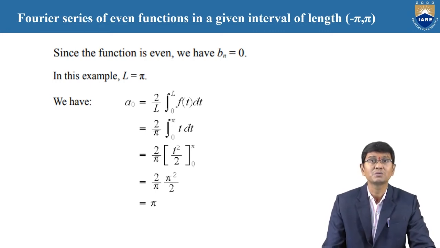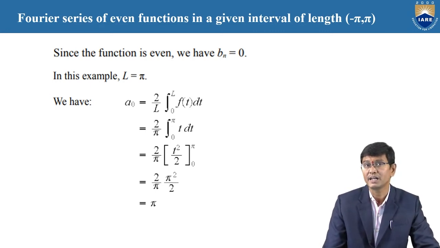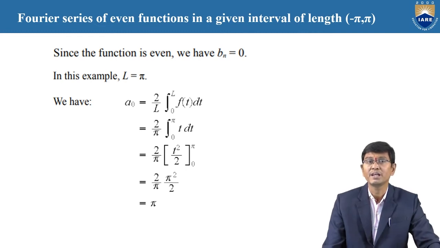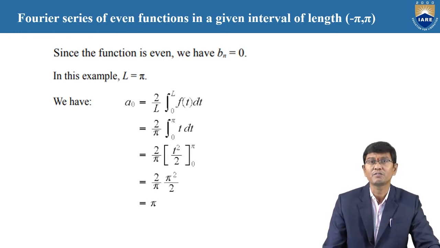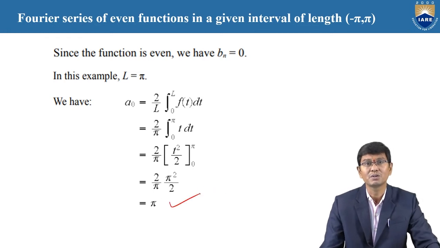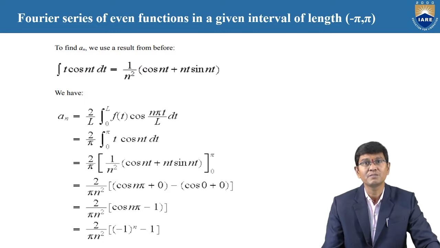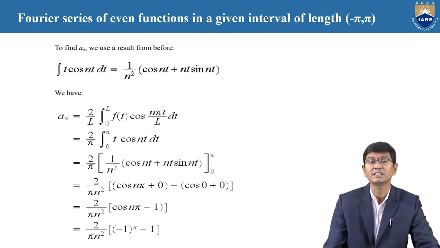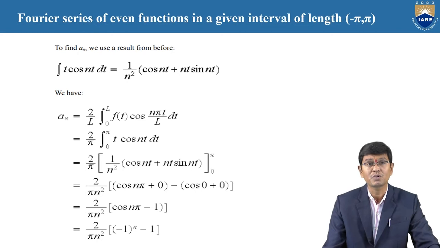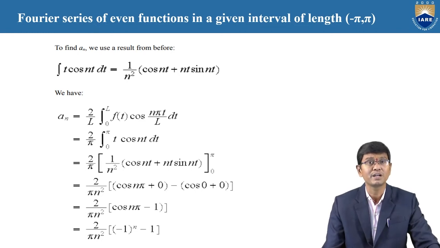Therefore a naught is equal to the direct formula, 2 by l into integration 0 to l f of t into dt. Here l is equal to pi, and f of t is the t function. Therefore by replacement of the upper and lower limit, the value of a naught is equal to pi. Now we need to find out the an value. Therefore an is 2 by l integration 0 to l f of t into cos n pi t by l into dt.